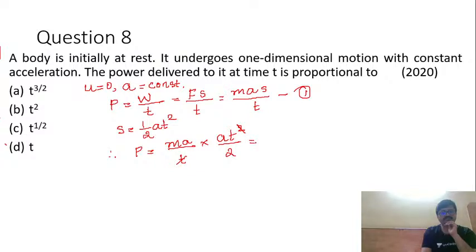So we are left with M into A square by 2 into T here. So from this I can say that here M A square by 2 is constant. So therefore P is directly proportional to T. So hence I will go with option D here.